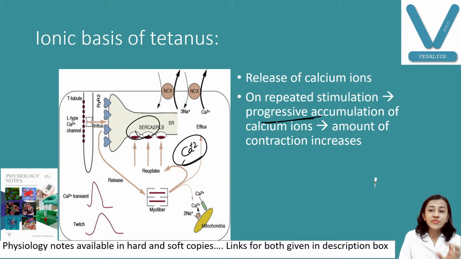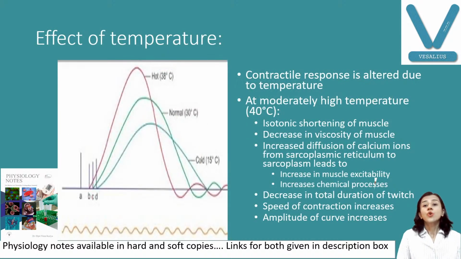Okay. And because of increased amount of the calcium ion, there is a state of sustained contraction. Fine. So this is the ionic basis for the tetanus. Now next factor that affects the muscle contraction is temperature. Now contractile response is also affected by temperature. How is it affected by temperature?